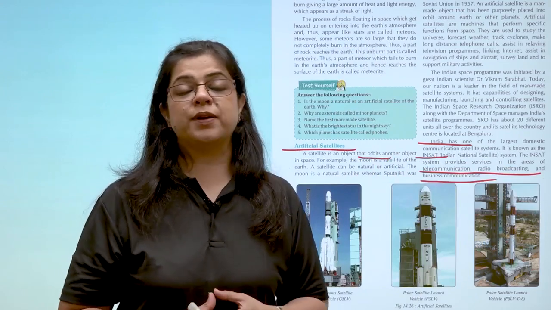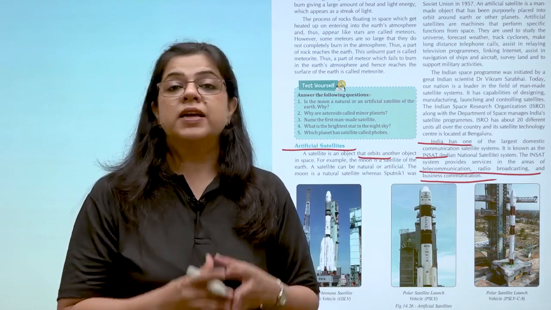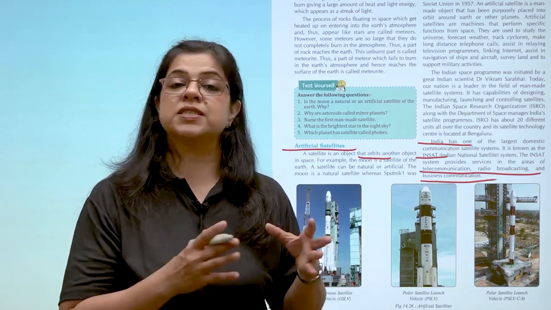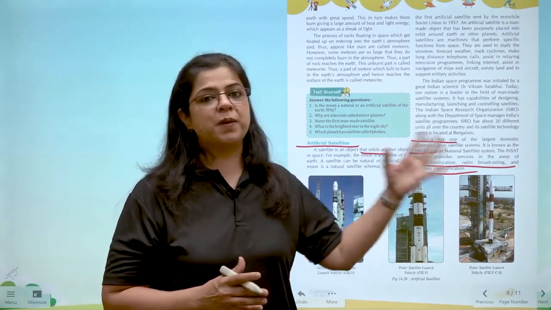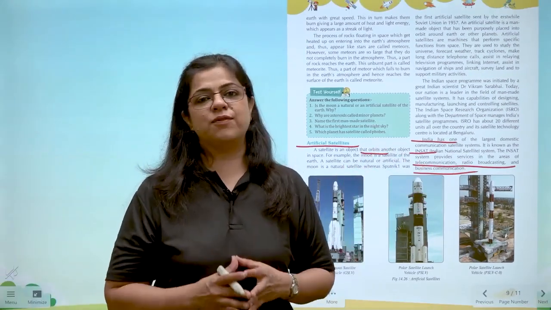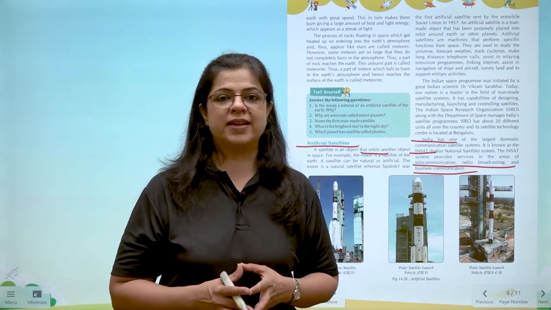So in this chapter, we have learned so much about the universe. We have learned about the sun and the solar system, the stars and the galaxies. We have also learned about each planet in detail, and we have learned about artificial satellites and their uses for mankind. Thank you.